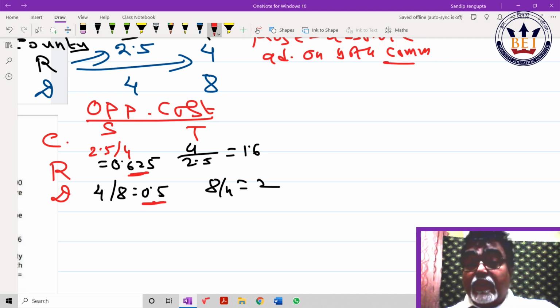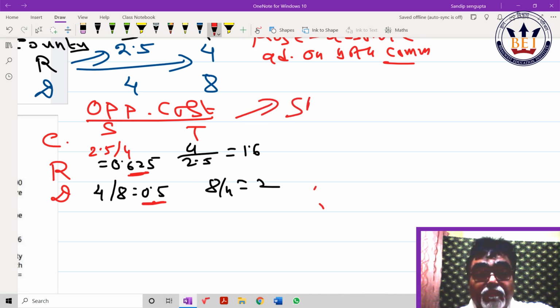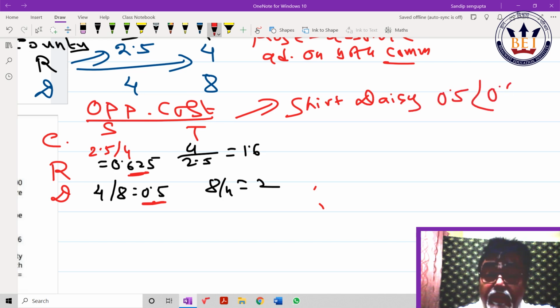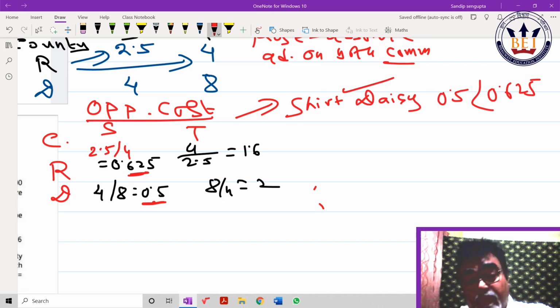So that means they have the ability. And for trouser, Roseland, of course, because 1.6 is less than 2. Please pause this and practice two times, please, beta. It will be helpful for you. The way I made the deduction, I believe it would be helpful for you, beta. Please.